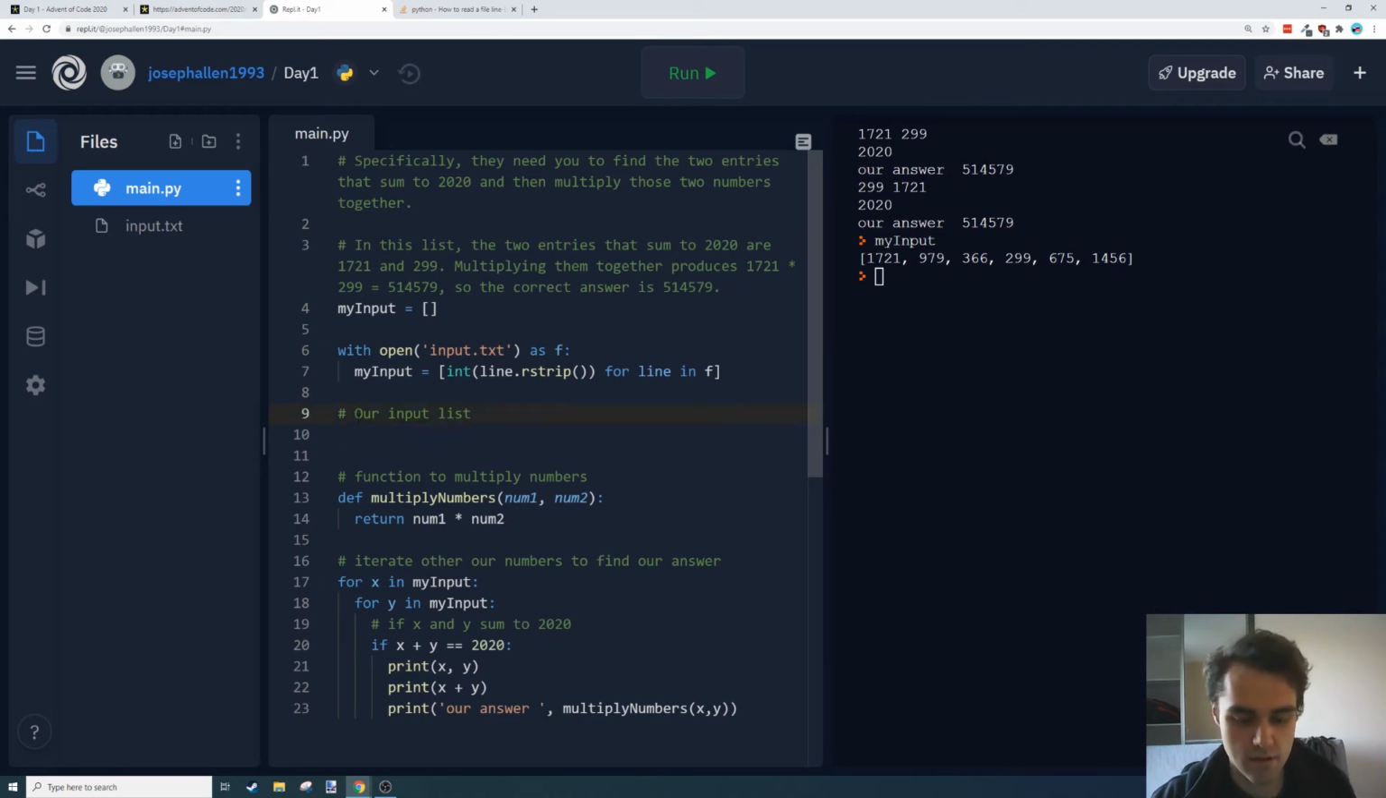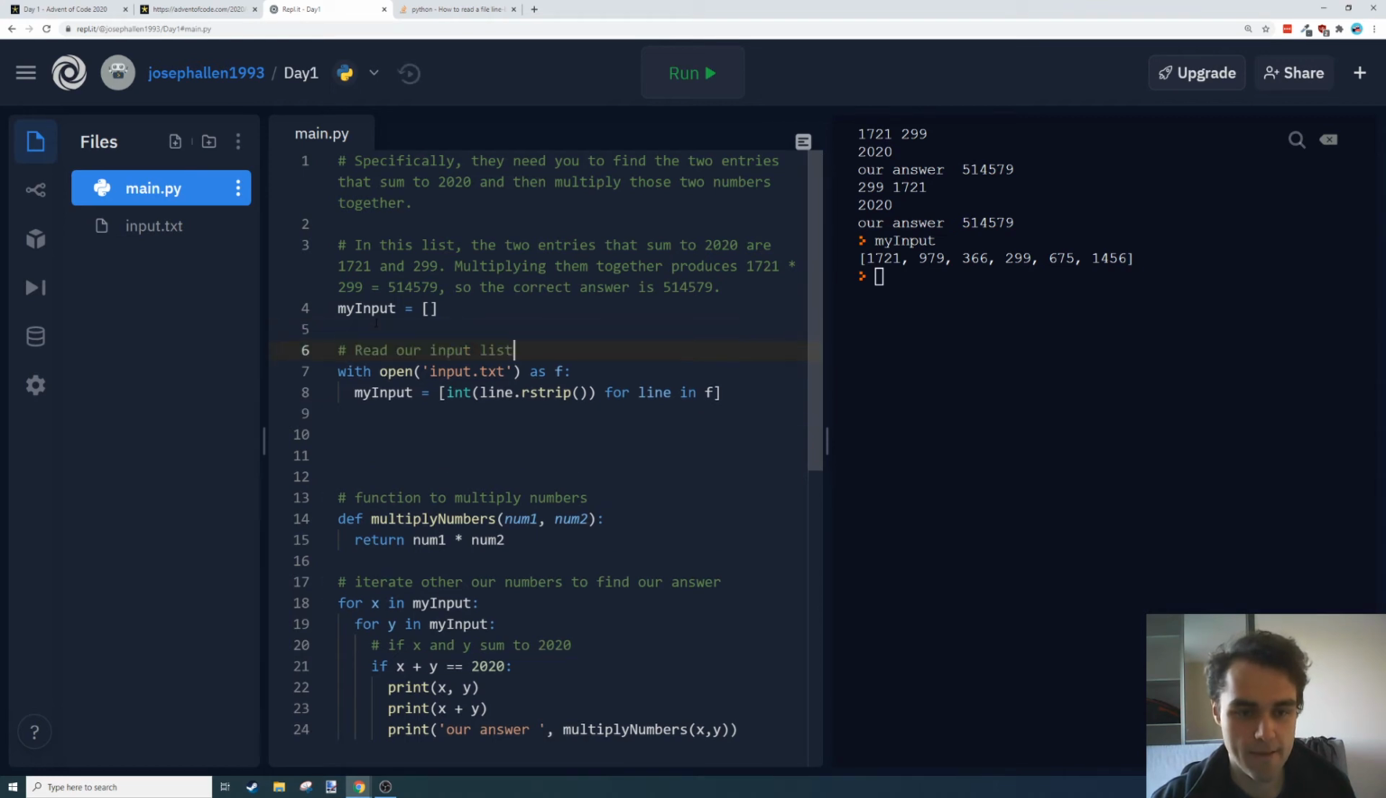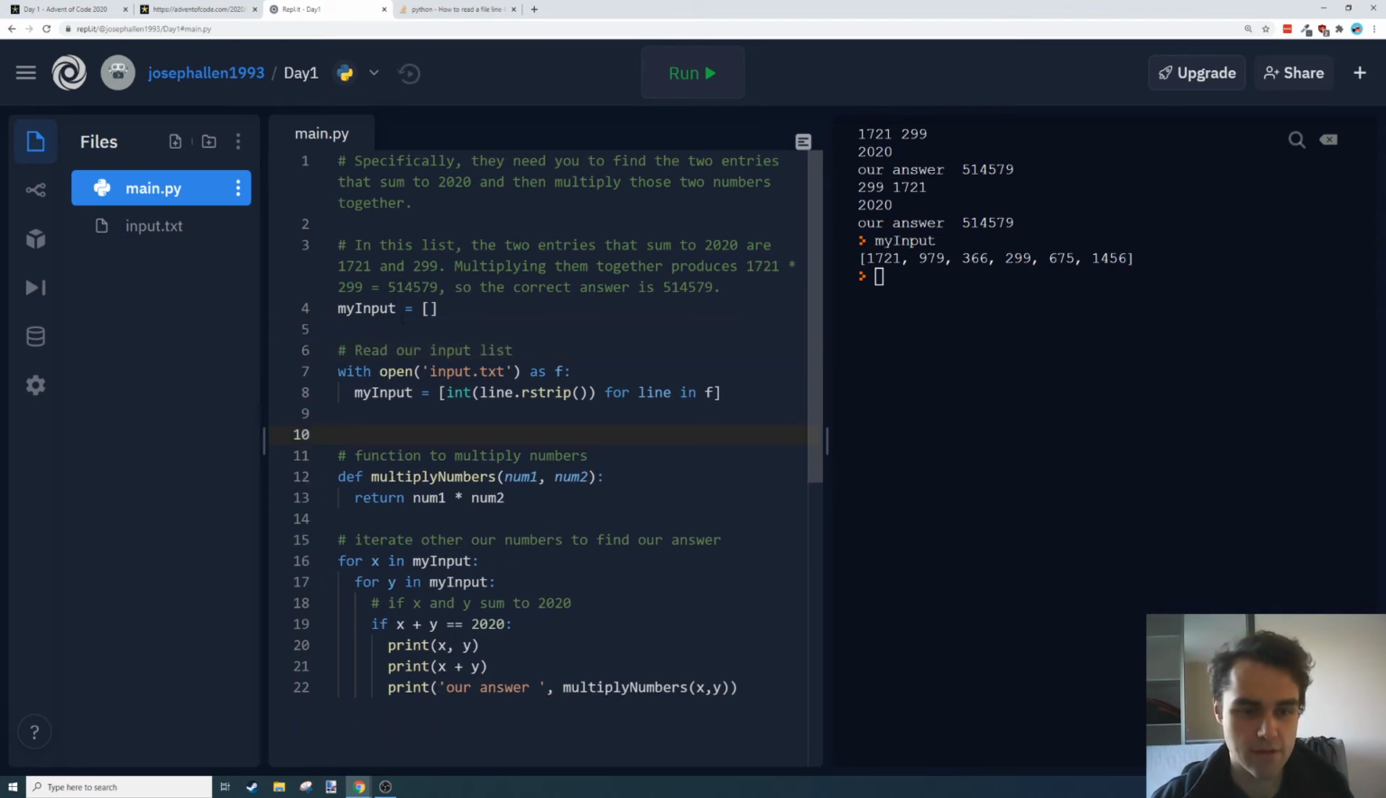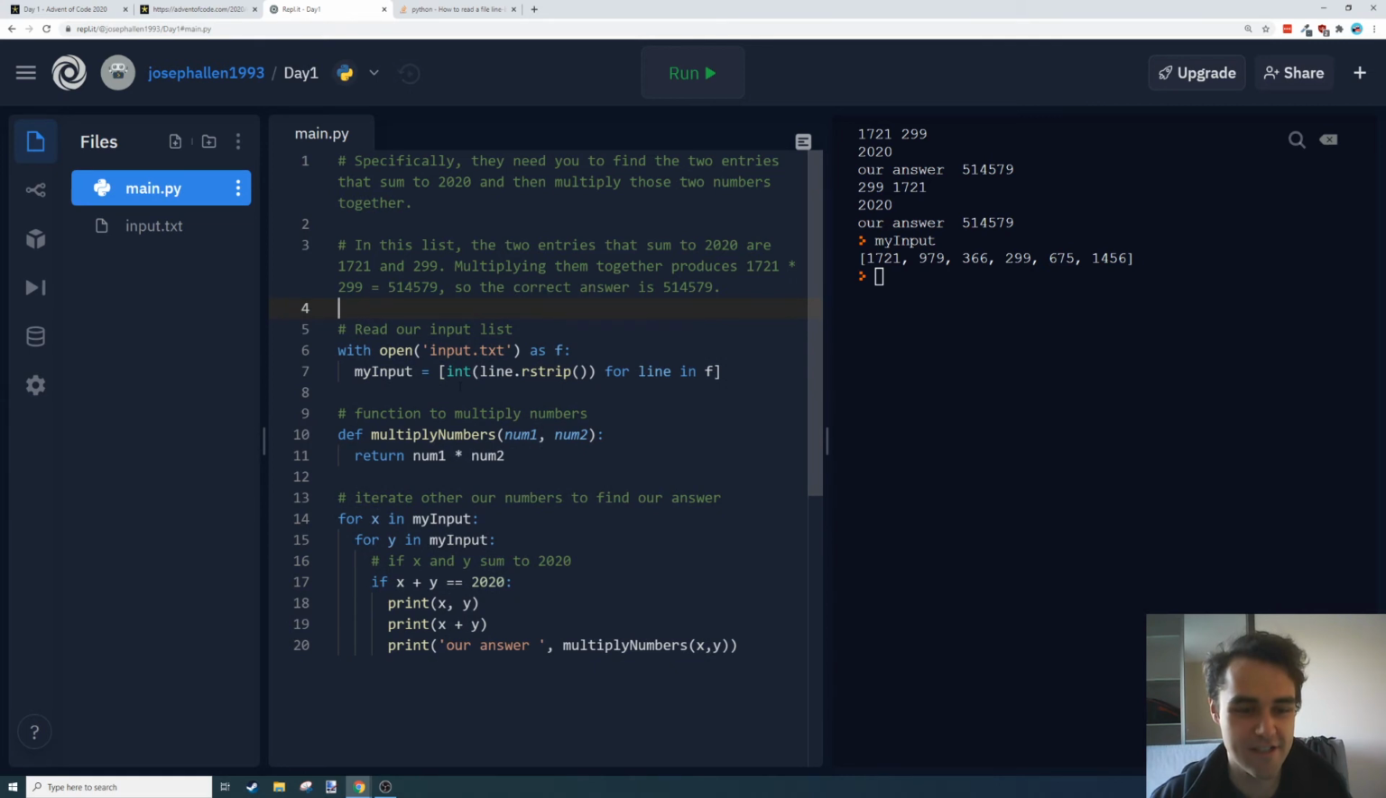So I can delete that line now, read our input. And we have to create this out here, because if we don't, then I don't think my input will exist outside of that. Okay, maybe it does. It's smarter than I am, apparently. So don't need that my input bit. So my input can be declared there, but still read in the rest of the file. I guess that's probably to do with this with stuff, but I don't know why that's happening.